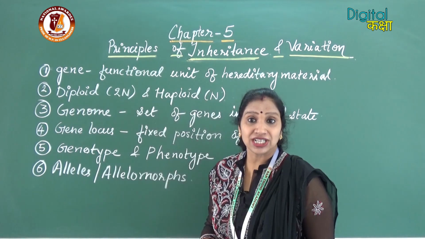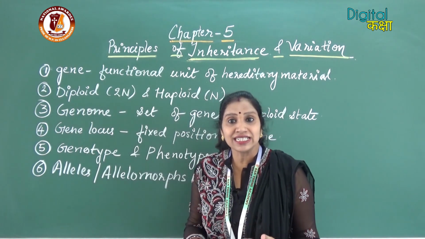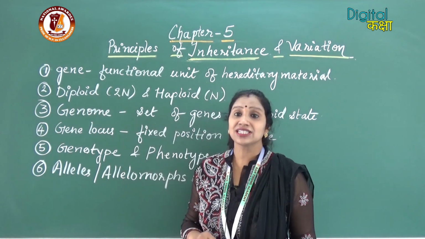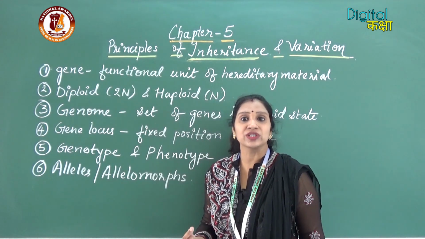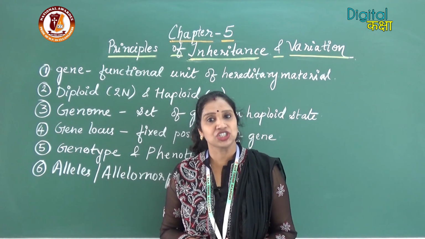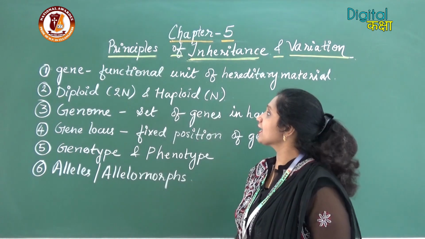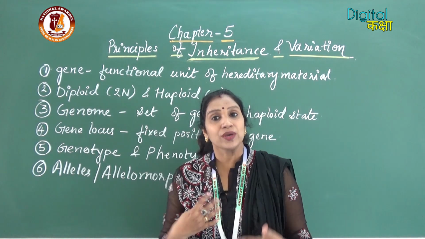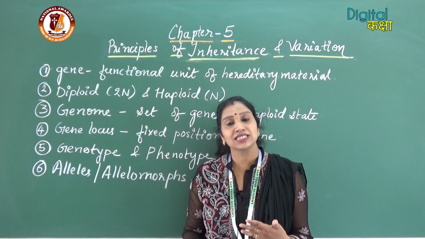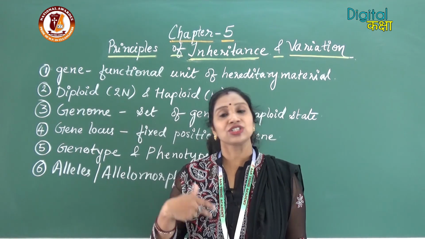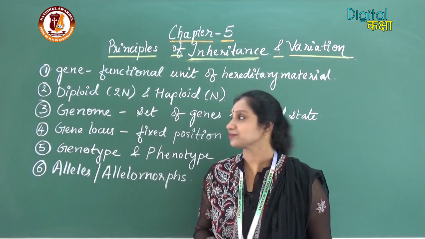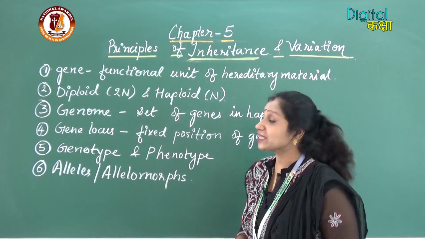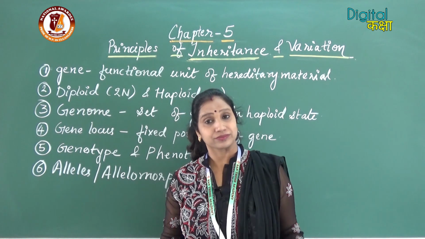So the biological unit which is inherited from one generation to the next generation is called the gene. It is defined as the functional unit of the hereditary material which transmits the characters from one generation to the next generation. Now, moving to the second terms, that is diploid and haploid.